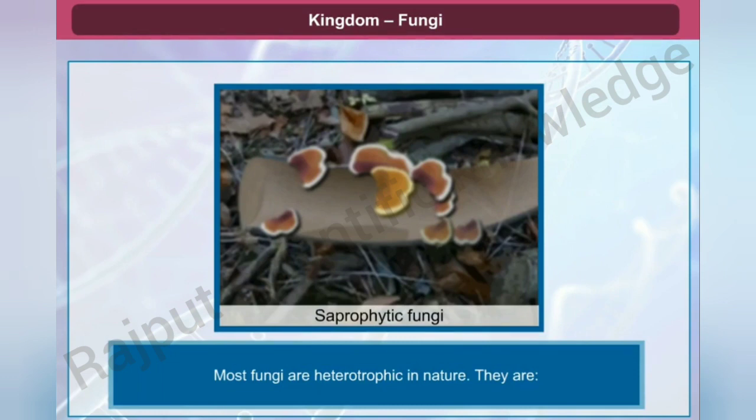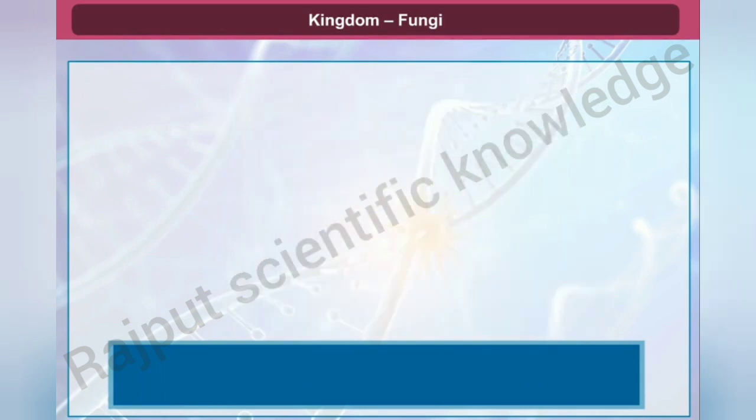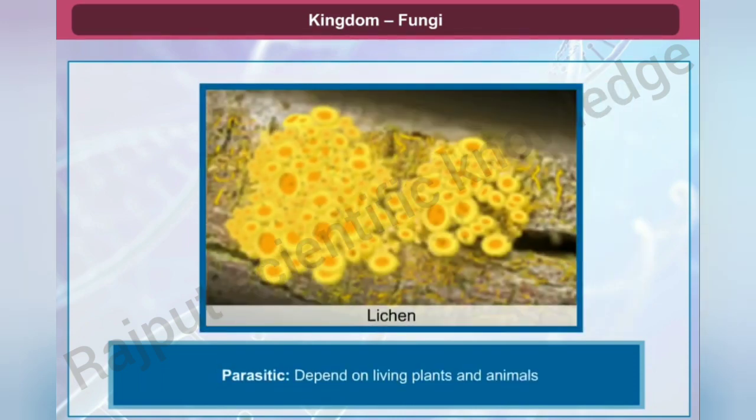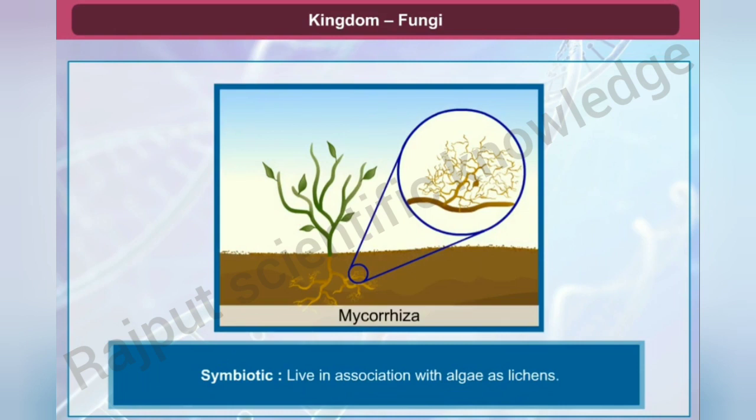Most fungi are heterotrophic in nature. They absorb soluble organic matter from dead substrates and hence are called saprophytes. To get nutrition, some of them depend on living plants and animals, hence called parasites. They can also live as symbionts in association with algae as lichens.